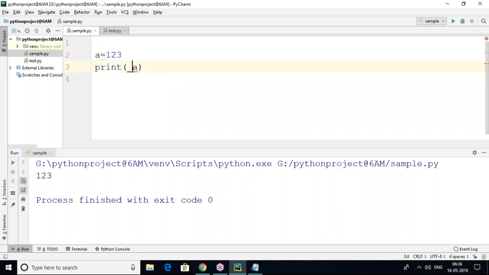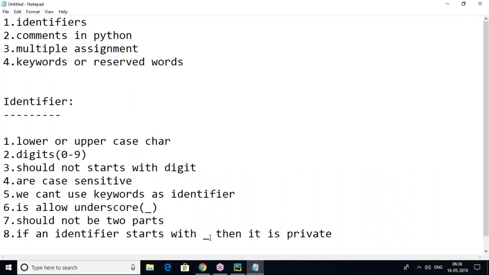Public means once we declare the variable, we can access it anywhere. But private means once we declare the variable within the class or within the function, we can access it only there. Outside of the function we cannot access it, and outside of the class we cannot access it. So this is the private thing here. If an identifier starts with underscore, then it is private.